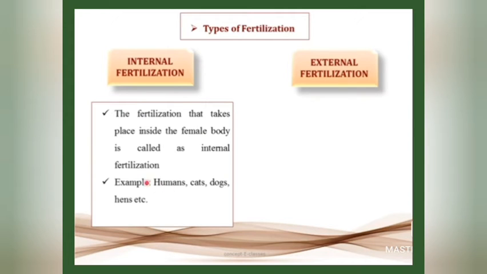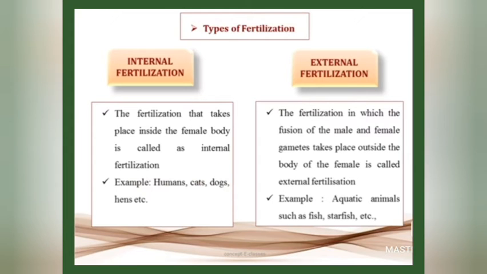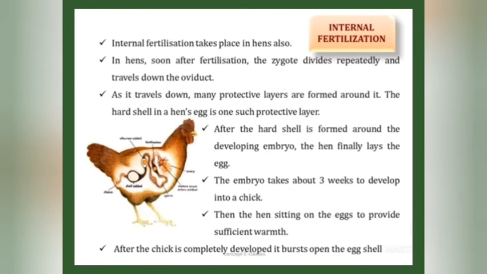For example, humans, cats, dogs, hens, etc. And external fertilization is a fertilization in which the fusion of the male and female gametes takes place outside the body of the female. Example, aquatic animals such as frog, starfish, fish, etc. Now let's see how internal fertilization takes place. We already saw the internal fertilization of humans in the previous slide.